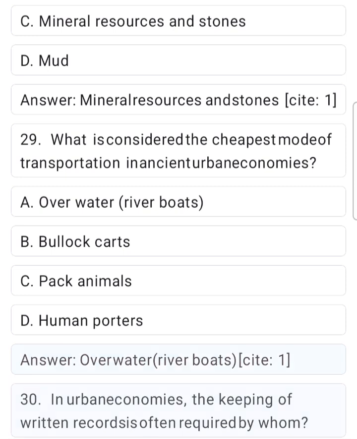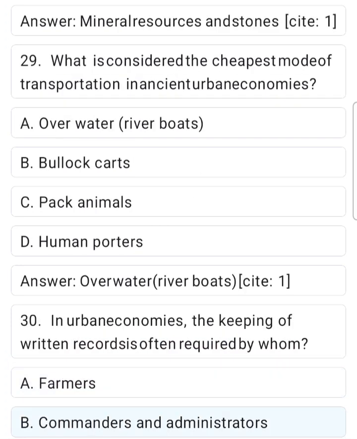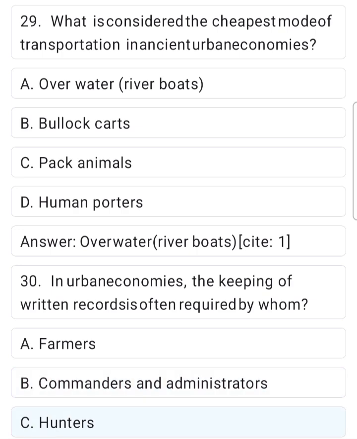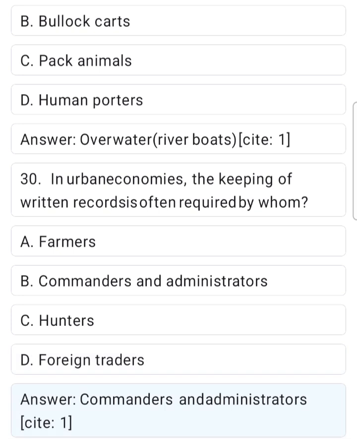Site 1. 30. In urban economies, the keeping of written records is often required by whom? A. Farmers. B. Commanders and administrators. C. Hunters. D. Foreign traders. Answer. Commanders and administrators. Site 1.